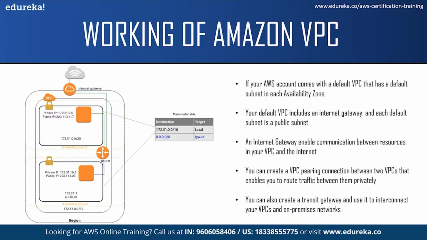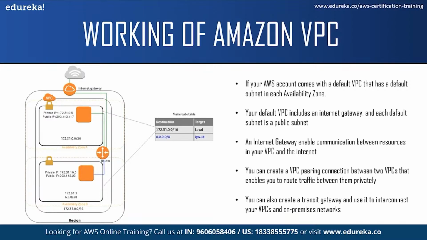Now, how can you connect your VPC to other VPC or to your on-premises network? So for this, you can create a VPC peering connection between the two VPCs that enables you to route traffic between them privately. Now, instances in either VPC can communicate with each other as if they were in the same network.